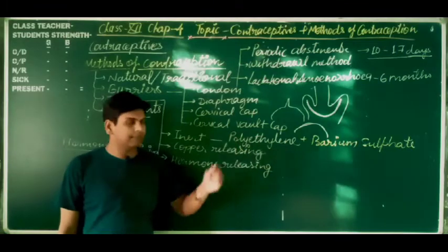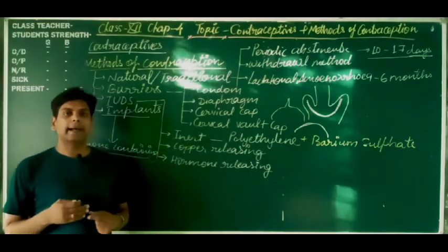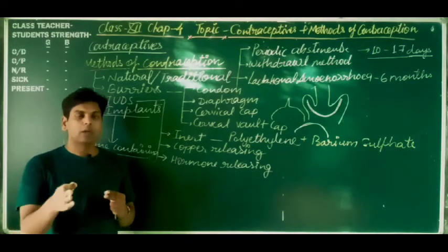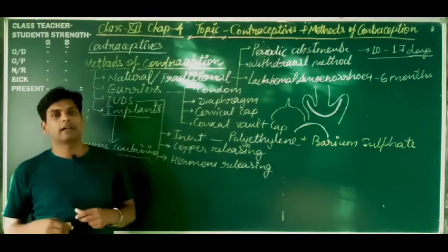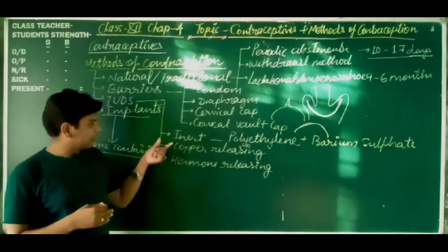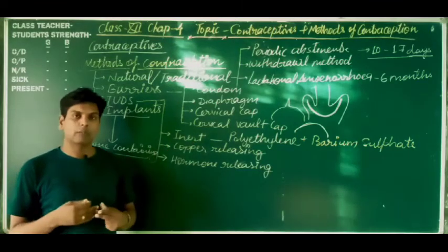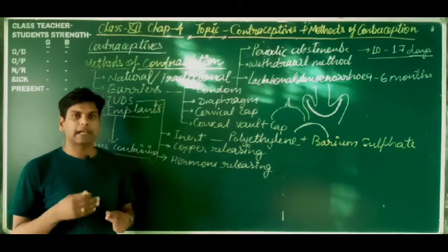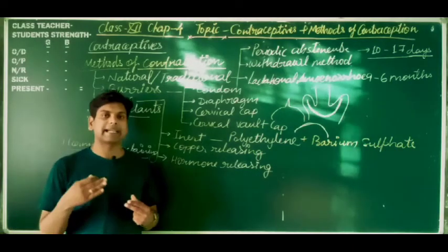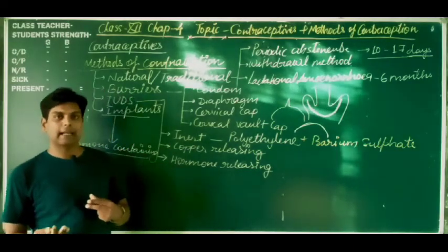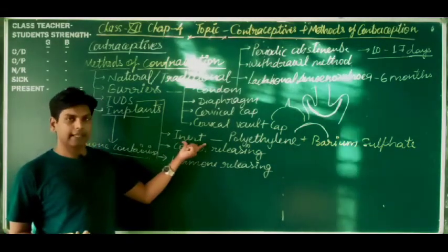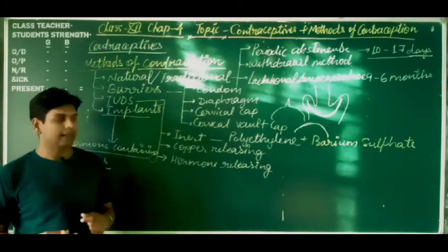Here polyethylene and barium sulfate affect the slow movement of the egg at the time of ovulation. After ovulation, due to this inert IUD, the egg moves very fast and passes the ampullary isthmus junction, which is the site of fertilization, earlier than the natural period. That is why chances of fertilization are reduced.